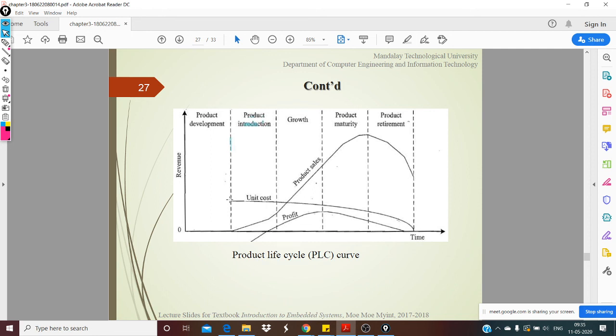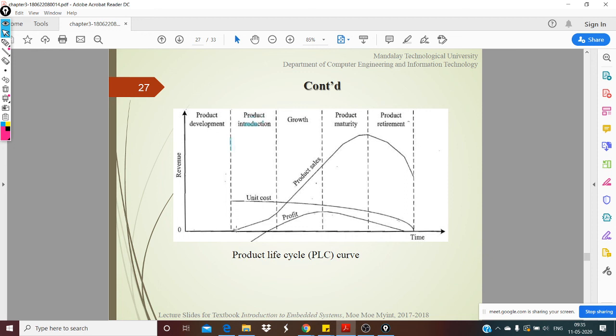Put all the costs together. And then when you release the product, I cannot say that I'm going to release 1 million products on the first day. I'll release say 10,000 or something like that, right? And because of that, when you divide the cost by the number of units produced, the selling price of the unit is going to be high.